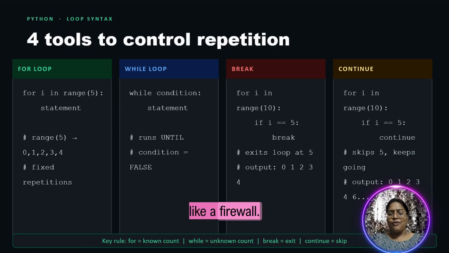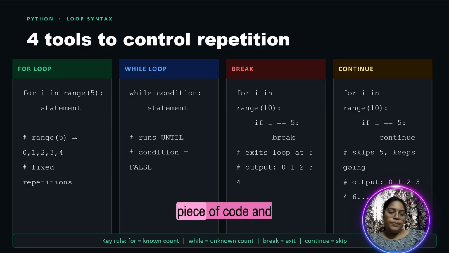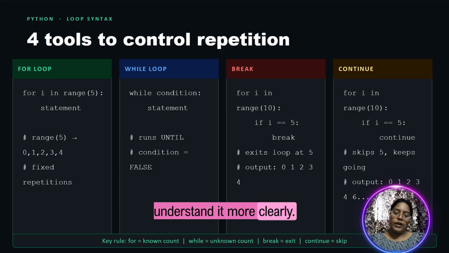Break is just like a firewall. As soon as you hit it, the loop breaks. It will not repeat. That is nothing but break. So for break, the syntax is for i in range, whatever you want to give. And here they have used an if condition, so that as the loop reaches 5, it will stop printing. Otherwise, it will continue. So let us write this piece of code and understand it more clearly.